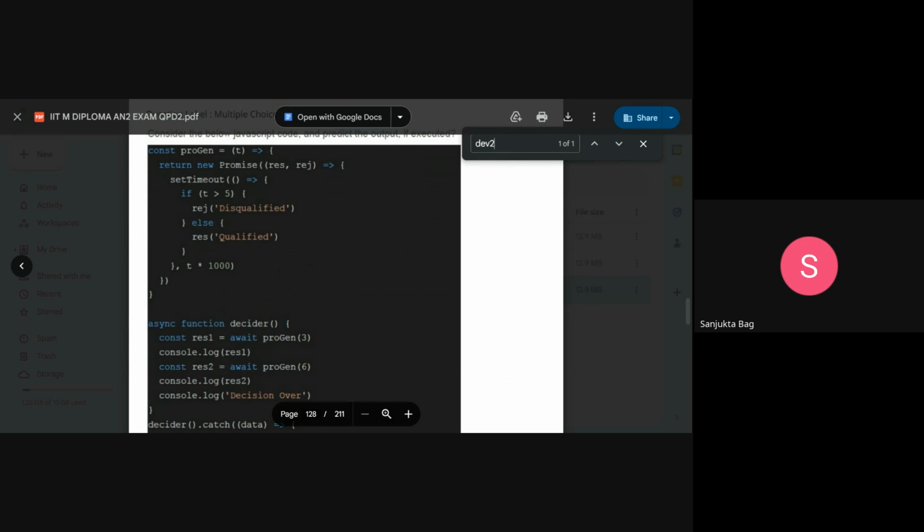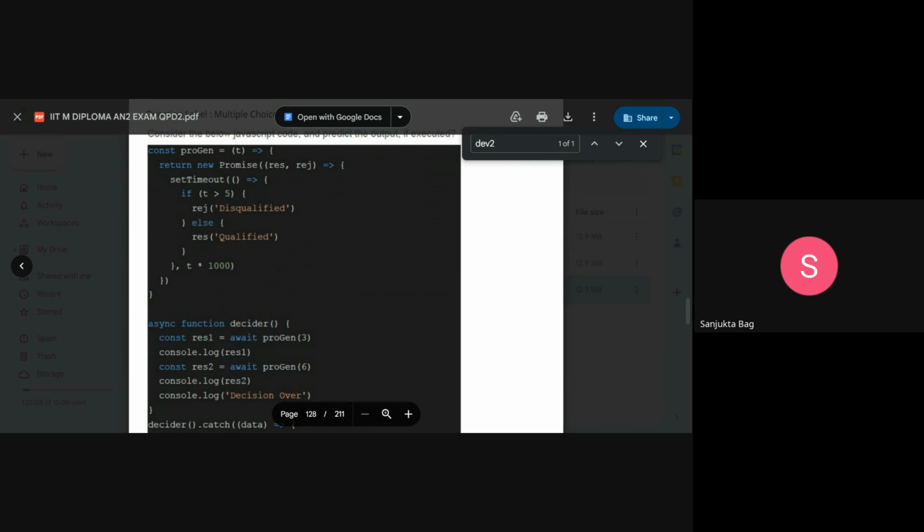The value of t is 3, which is not greater than 5, so it is resolving qualified. So console.log res1 will print qualified.